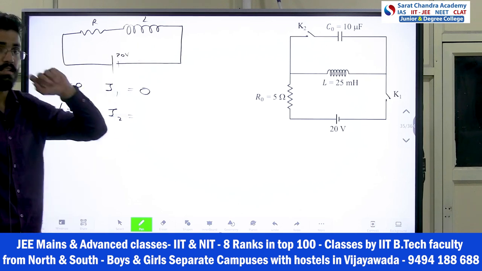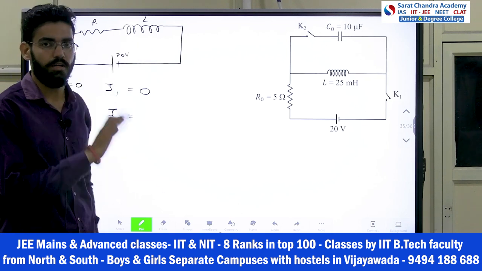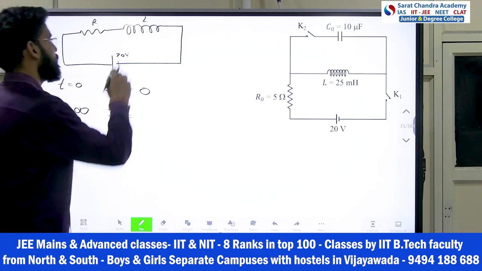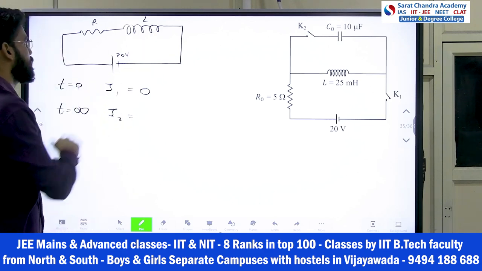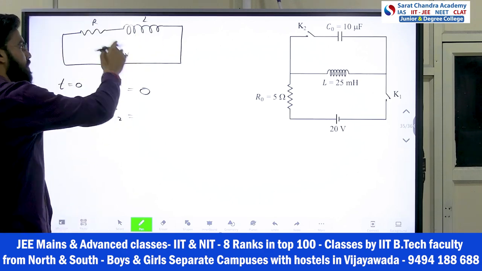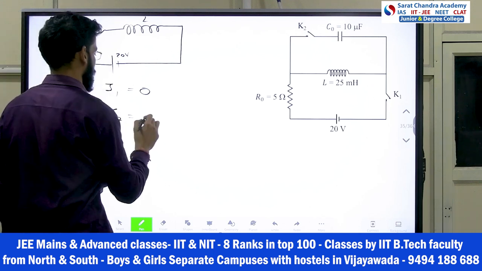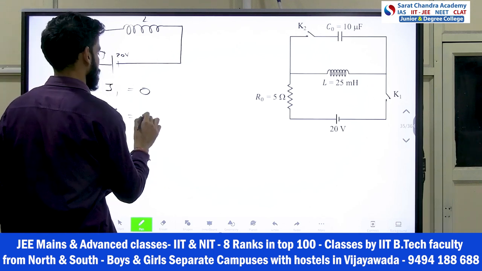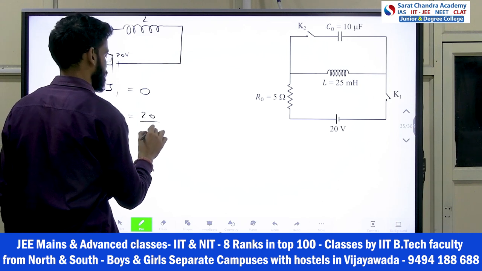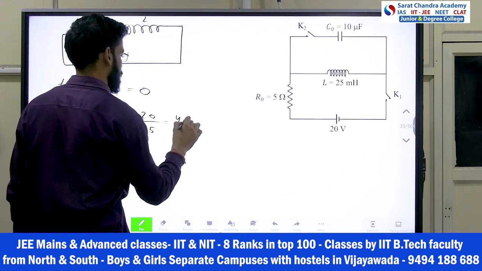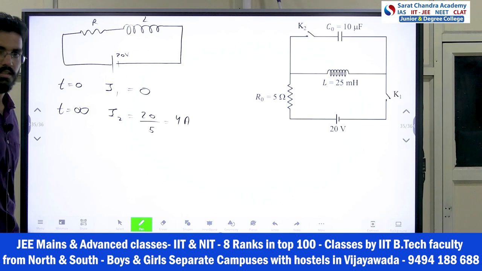How will the inductor act? The inductor will act as a plain wire. It will not resist. So after infinite time, it will become a plain wire. So there is a resistance and a battery only, right? So what will the value be? 20 by 5, so 5 only. So V by R, this came 4 ampere. That's what is happening.